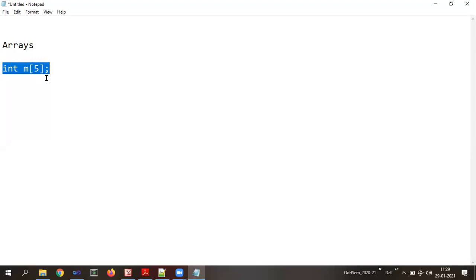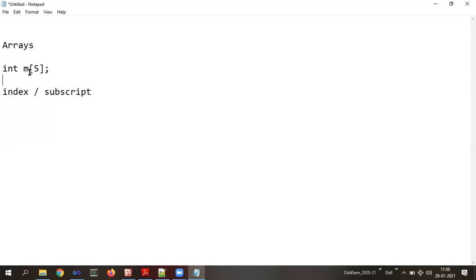Then how can I precisely tell which is the first element, which is the second element, or which is the 5th element? Each element denoted by M should be accessed. How will it be accessed? It will be accessed using something called index or subscript.